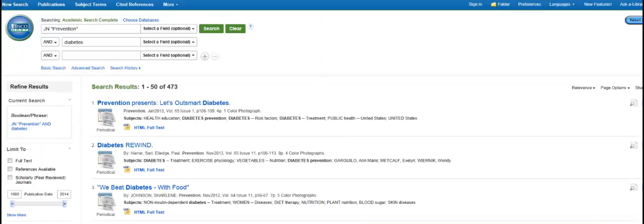The next screen gives us the results of our search. To open any of the articles, simply click on the HTML full text link. Again, these articles are not peer-reviewed, so they should not make up the bulk of your references in research papers. They can inform or provide you greater insight into concepts and trends, but that is where their usefulness should end.